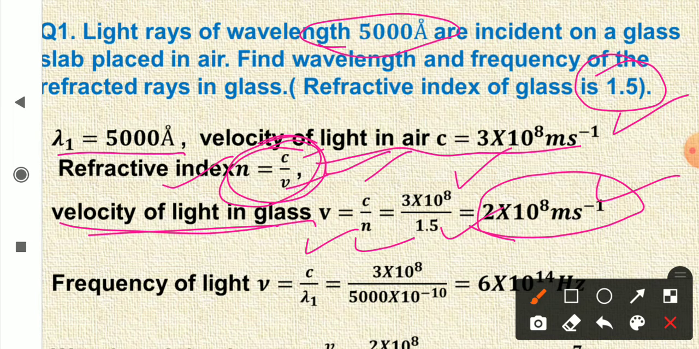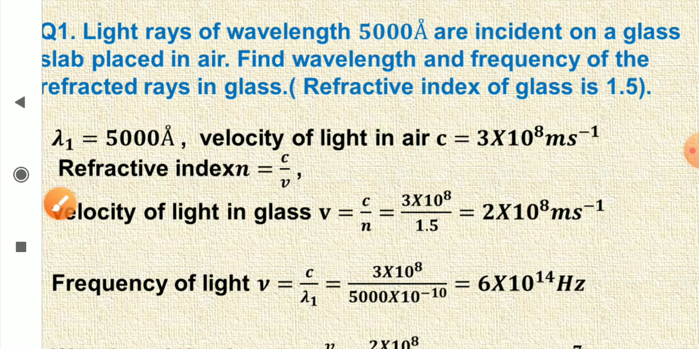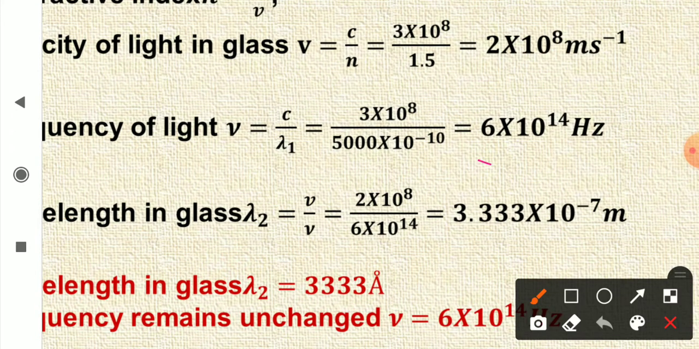Now, frequency of light in air, that is velocity in air upon wavelength in air, and this is 3 into 10 raised to the power 8 upon, this is 5000 angstrom. So 5000, and angstrom is 10 raised to the power minus 10, and simplify it, the frequency comes out to be 6 into 10 raised to the power 14 hertz.